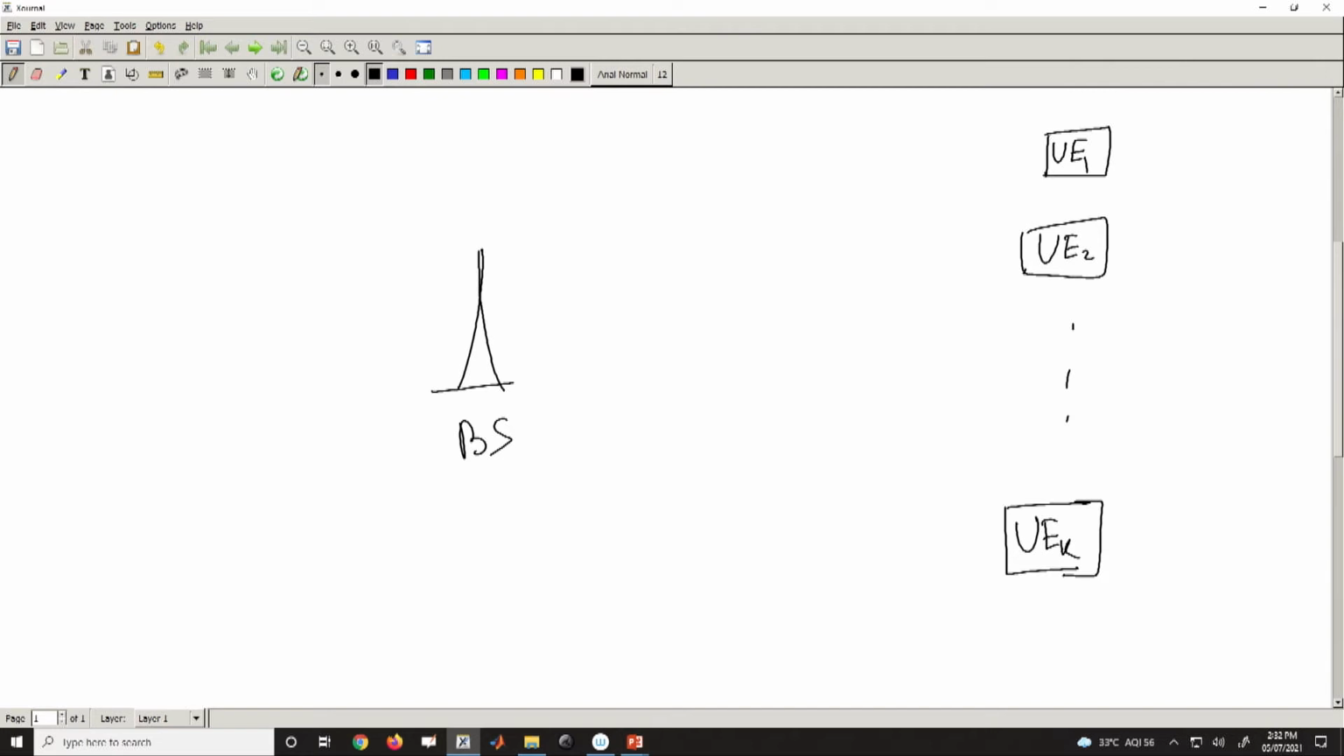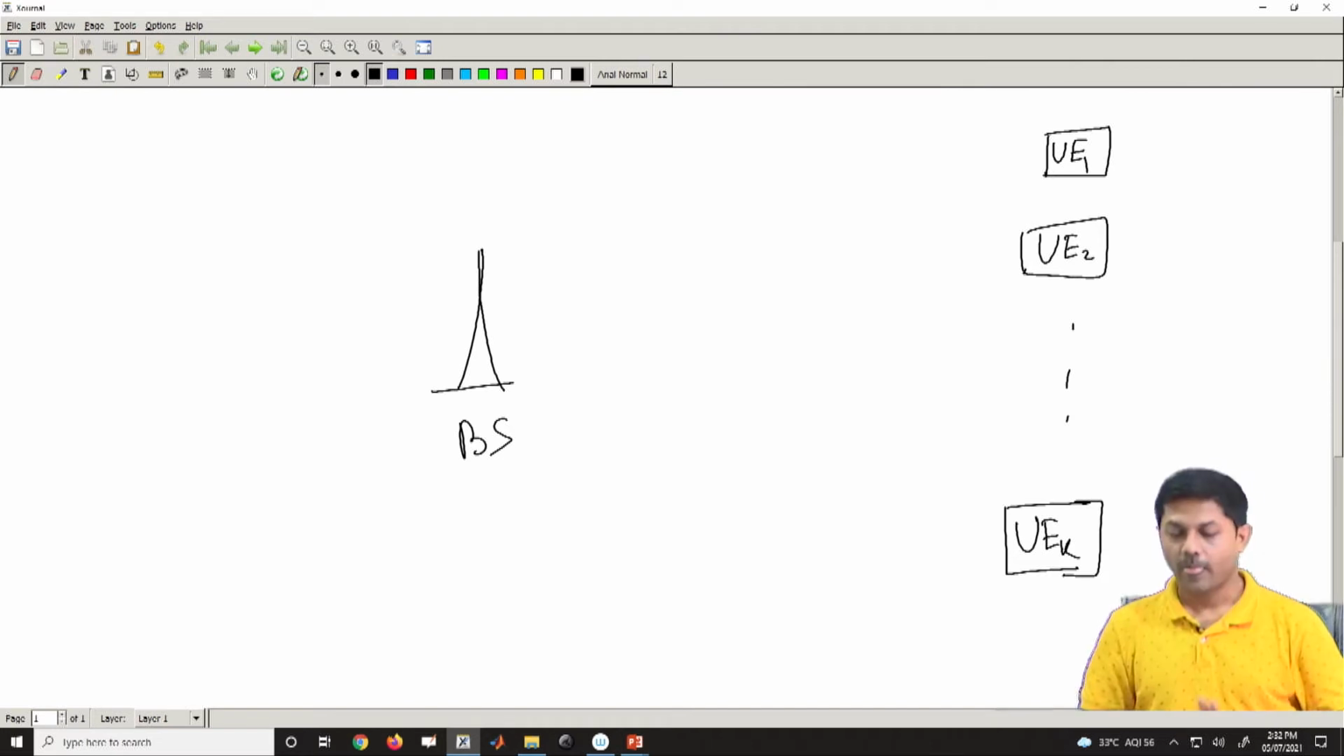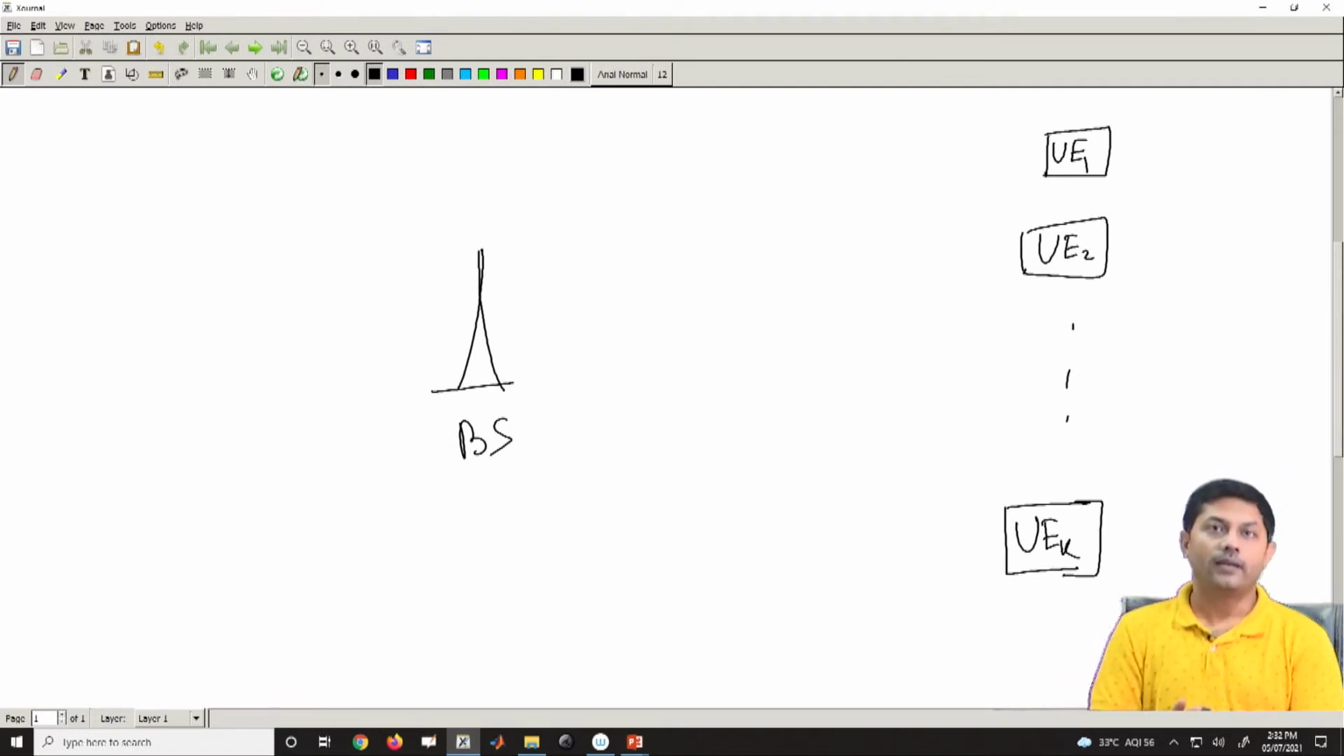Now, in a normal MIMO multi-user case, what will happen when there is no beamforming? There is no difference between multi-user MIMO and the beamforming, except the fact that the beamforming will be entering. That is the only part.